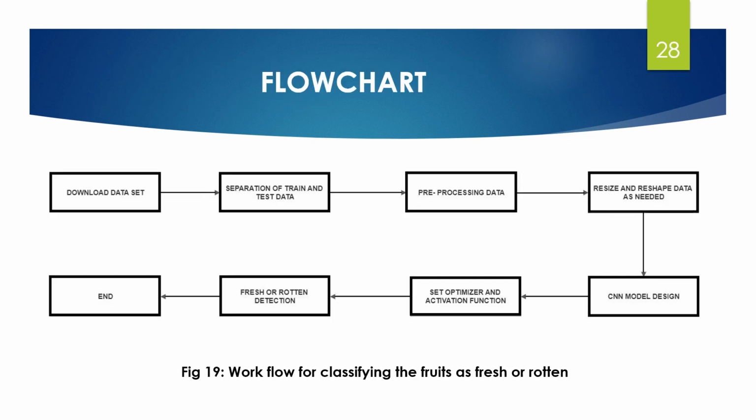So this is the flowchart for our CNN model. In order to design that, first we downloaded a dataset which consisted of fresh and rotten fruit images. These datasets have fruits of a certain type. Then we separated this dataset into 2 categories, the test and the trained dataset. In the test dataset, we used nearly 400 to 500 images of both the rotten and fresh fruits of a certain type. Similarly, we used approximately 1800 to 2000 images of the rotten and fresh fruits in the trained dataset of a certain type of fruit. Then this data is pre-processed.